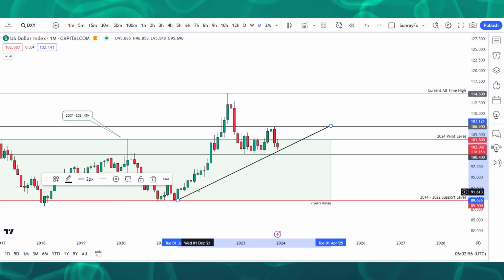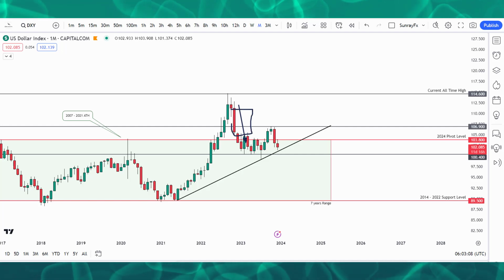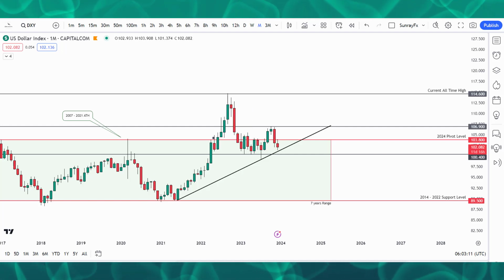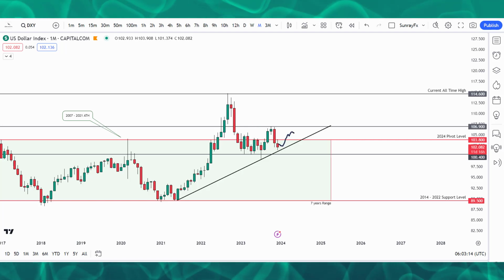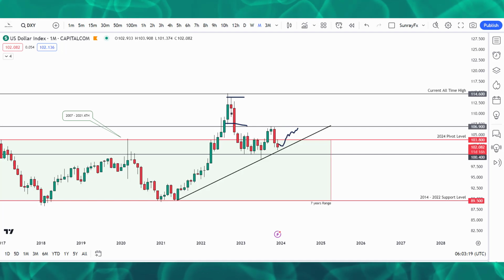And if you look at how the market came back to retest this level, the 7 years range, you begin to see that the market moved down very sharply and then began to do this accumulation. So I still believe that the market is going to go back up and fill this gap. There's a lot of gap here on the weekly time frame, and the market has not completed this. If you look at this inside bar, the market has not filled this particular candle. So there's a lot of imbalance on that side, and I think that DXY will correct upward and move.